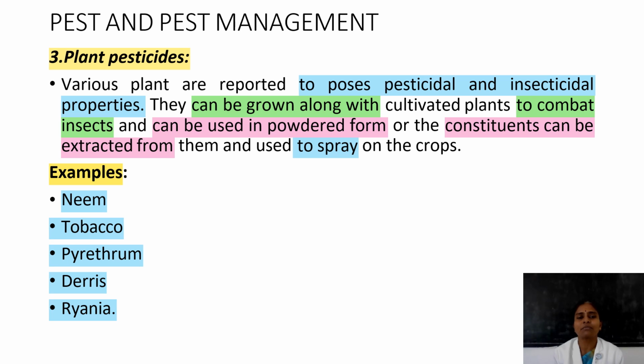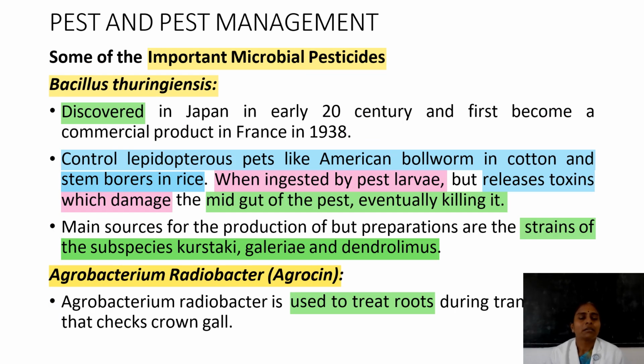Then what about plant pesticides? Some plants have been reported to have pesticidal or insecticidal properties and can be grown along with the cultivated medicinal plants to prevent insects. These plants can be used in powdered form or in extracted form to spray on the crops for pest control. What are the plants with pesticidal, insecticidal activities? Neem, tobacco, pyrethrum, Rauwolfia. These are the plants used for pesticidal property.